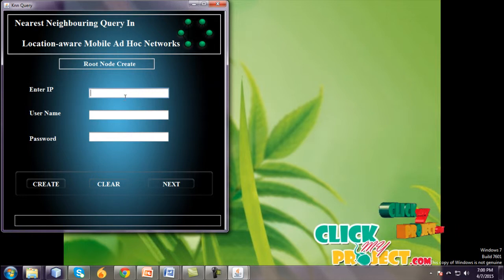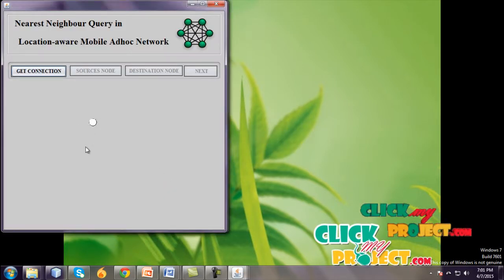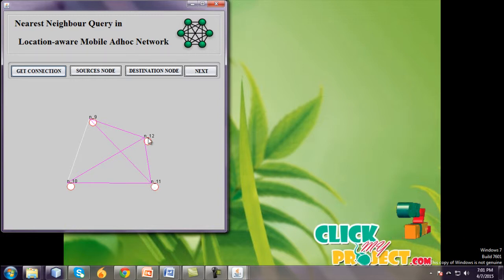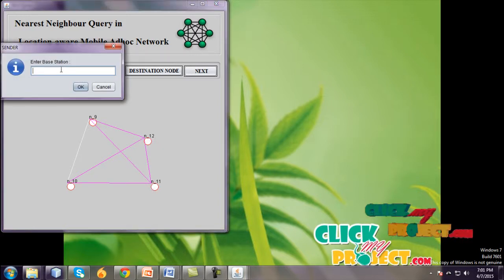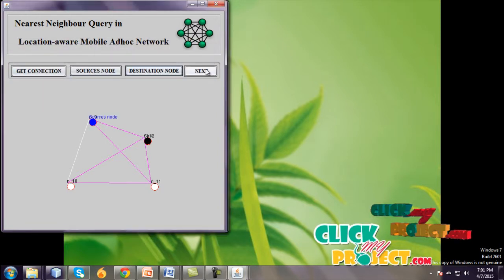The user creates the node for the root node and creates the IP address 192.168.1.2, and the user gives any username and password. Username is KNN, password is 123, and create this IP address. Go to next and create the 4 nodes. Click get connections. Source nodes are 9, 10, 11, and destination node is 12. I give source node 9, okay, destination node 12, okay, and go to next.